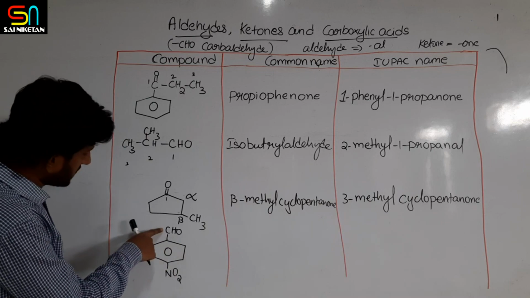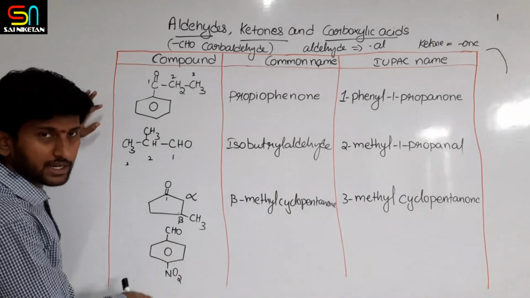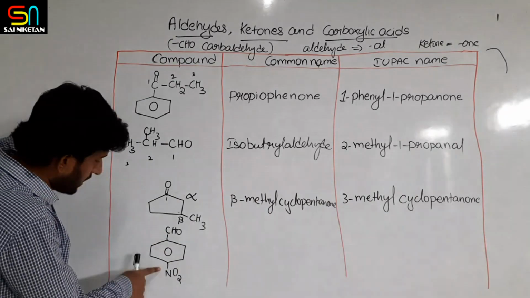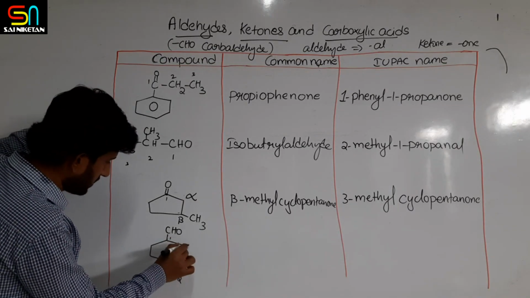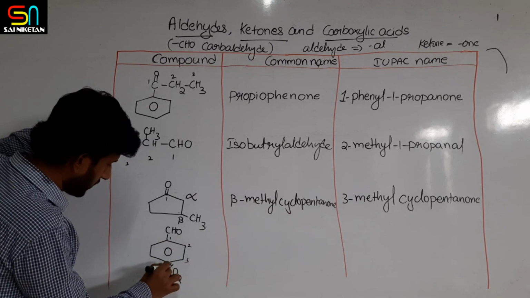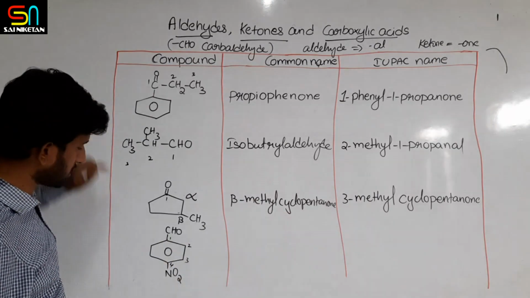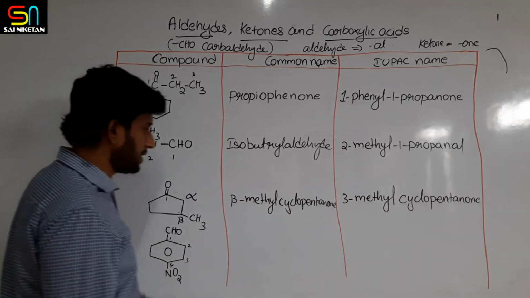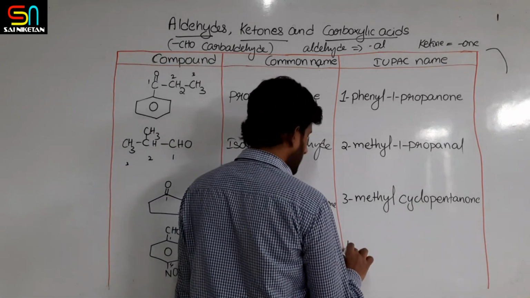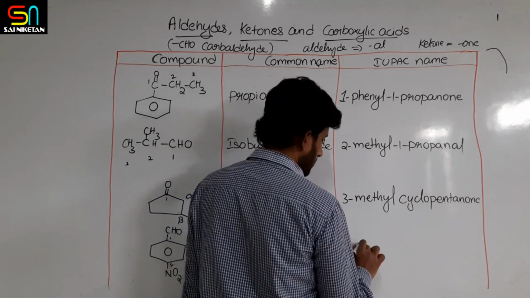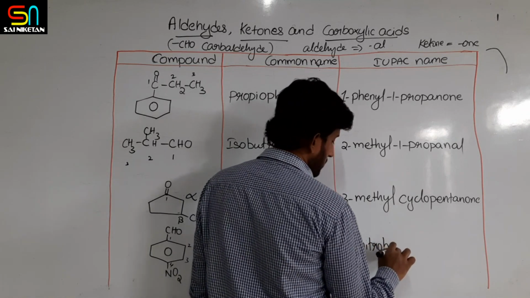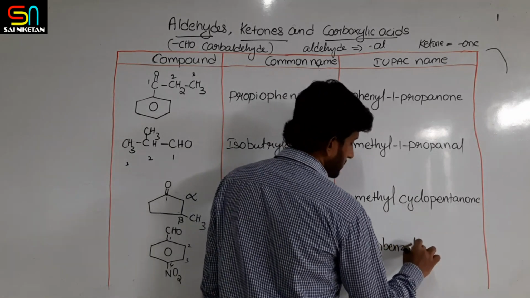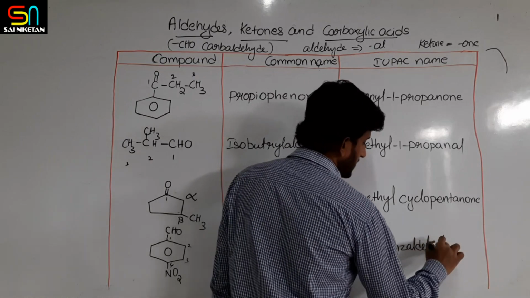Now, similarly, benzene ring with CHO, benzene carbaldehyde, you know that. And at the fourth position nitro is there. So 1, 2, 3, 4. Fourth position nitro. So what will be the IUPAC name? 4-nitrobenzaldehyde or 4-nitrobenzene carbaldehyde.